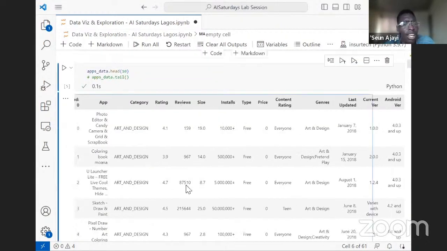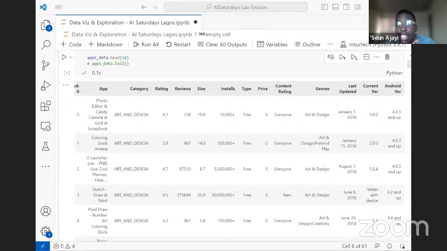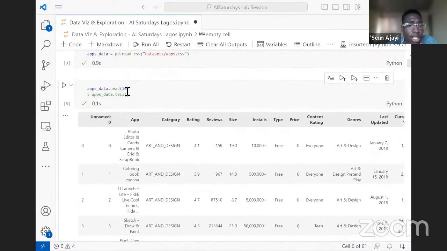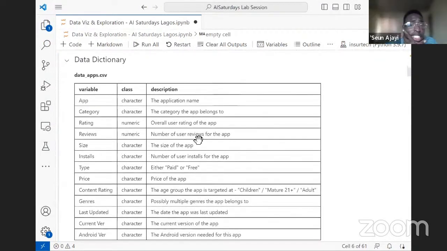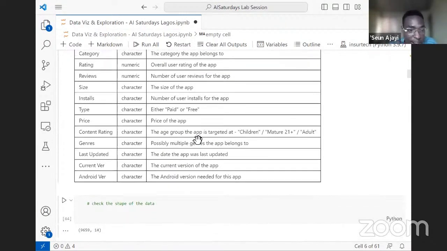Then the genre is a subset of the category column, where a category like art and design can have a series of genres under it. Then we also have access to the dates: the last date the app was updated, the version, and the Android version. So that being said, we can now start exploring other things. This is a dictionary telling us what each variable represents. You can see the application name, the category it belongs to, the overall rating, the size of the app, the price, and the likes.